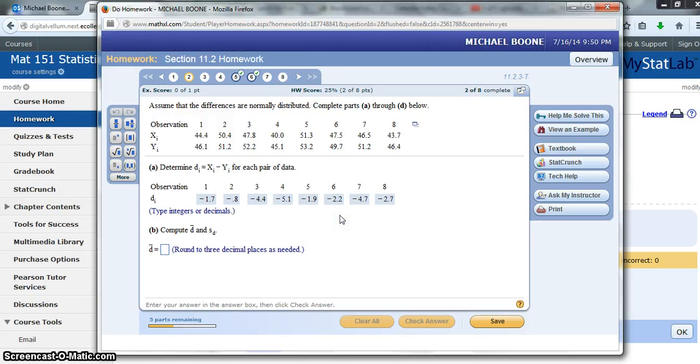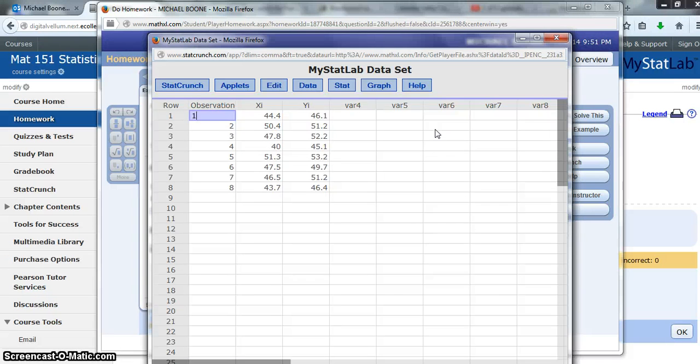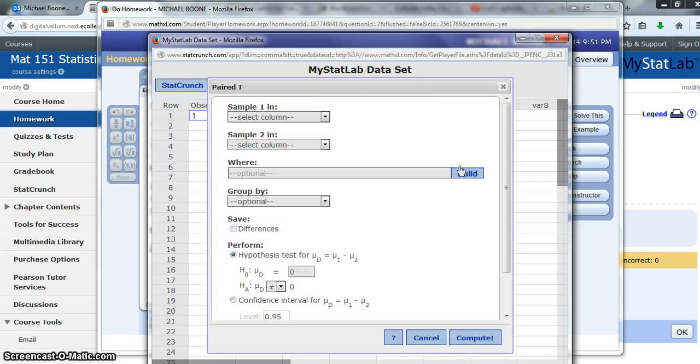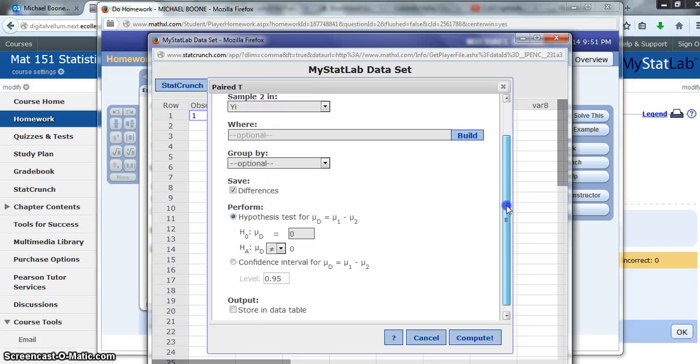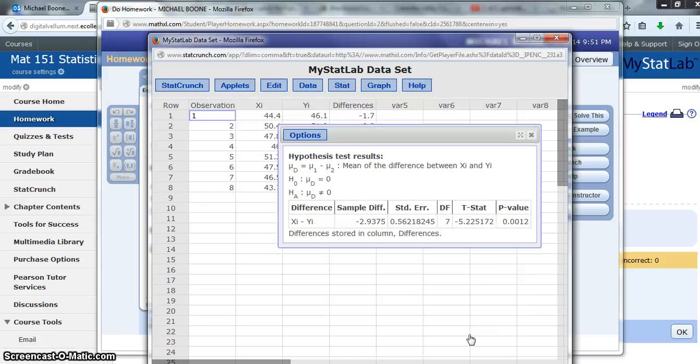Then it says compute the mean of these things. If I had to compute the mean, I would add them up and divide by 8. So let's figure out how we can do this in StatCrunch real quick and get all our information. We're looking at a t-stat of paired or dependent samples. In the video I talked about for this section, we can click on this box and it'll give us our differences. I think we're going to be doing a hypothesis test, but right now let's just find those values.